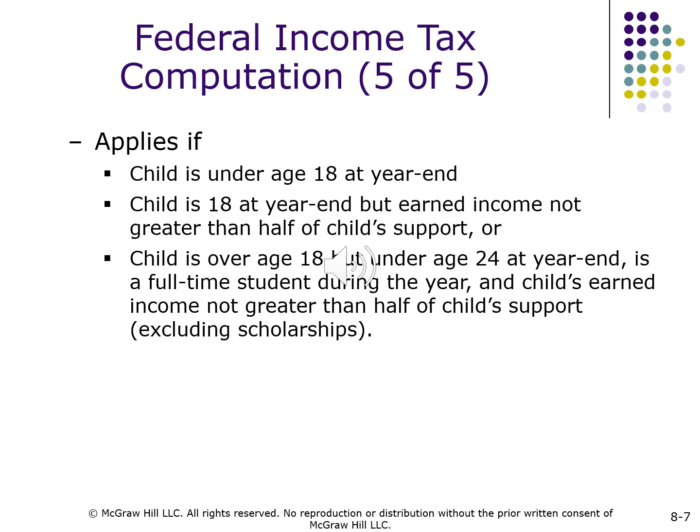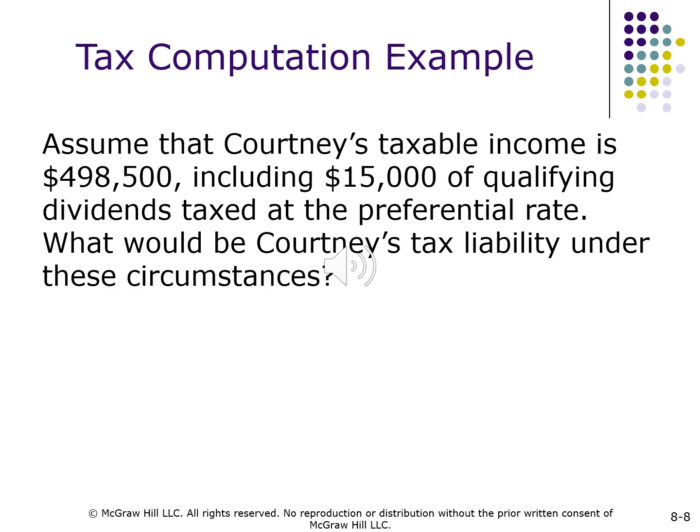Federal income tax computation 5 of 5. Applies if child is under age 18 at year end. Child is 18 at year end but earned income not greater than half of child support, or child is over age 18 but under age 24 at year end, is a full-time student during the year, and child's earned income not greater than half of the child support, excluding scholarships. Please review the tax computation example.